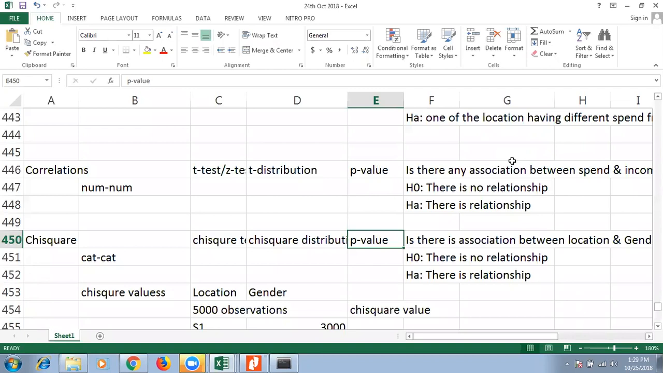Yes, and for chi-square, n-1 into NS. Don't worry at this point about the degrees of freedom, etc. I will slowly introduce those concepts, because if I introduce them, statisticians can understand, but non-statisticians will get a little bit bored. So I'm slowly introducing some of the terms wherever required.